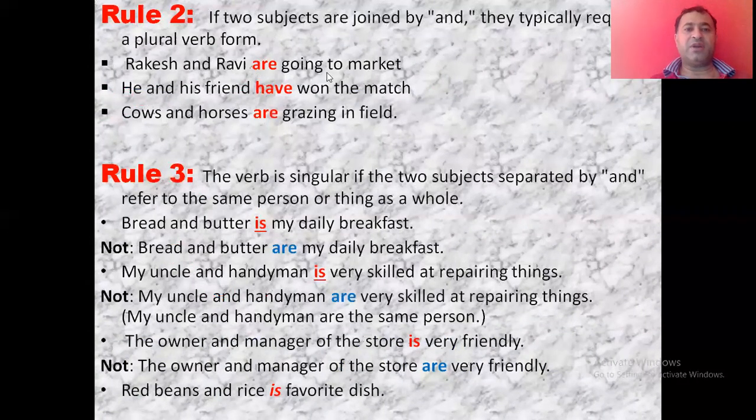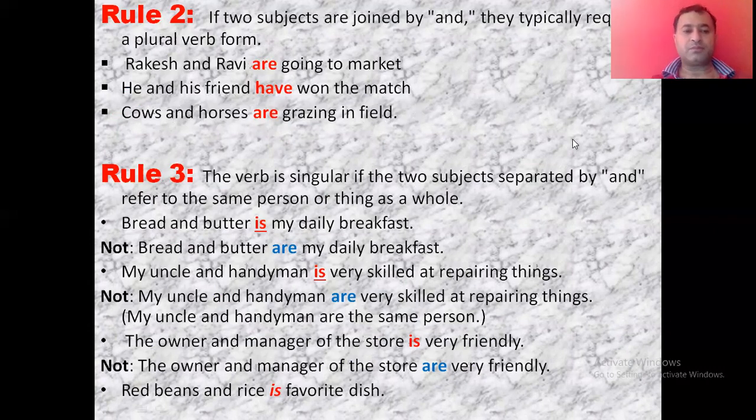Like, Rakesh and Ravi are going to market. Now Rakesh and Ravi are two persons, so here they are plural, so the verb is plural. He and his friend, again we are using and between he and his friend. Now they have become two, they are plural, so the verb is plural. Cows and horses are grazing in field. Again cows and horses, they are plural and joined by and, so it is the plural verb, that is are.